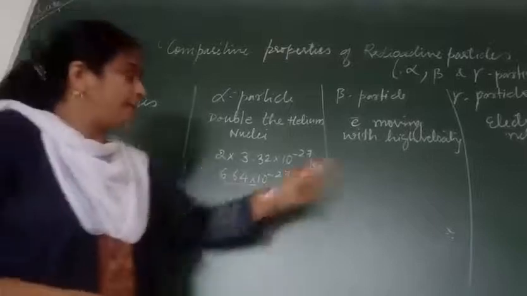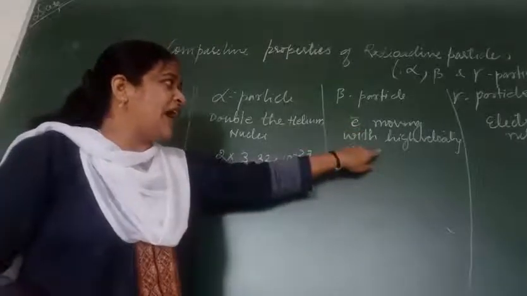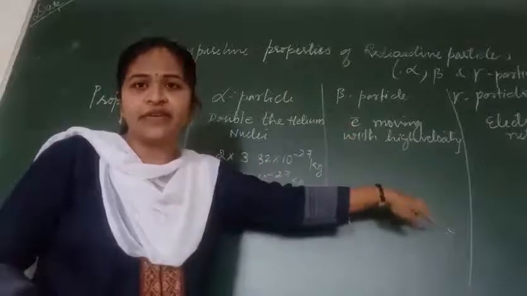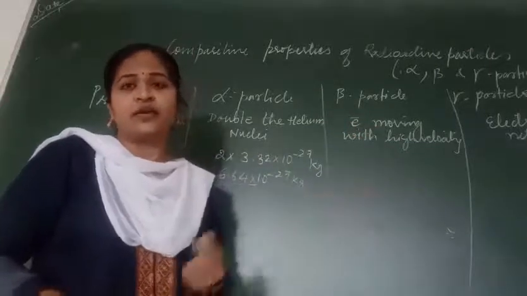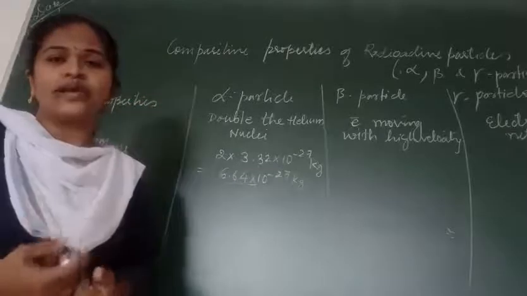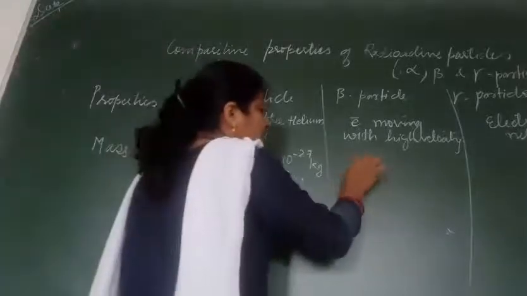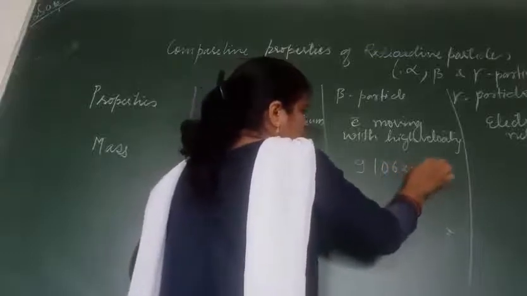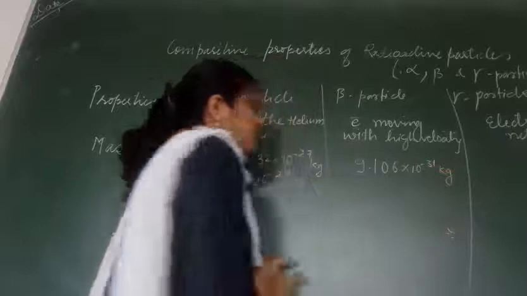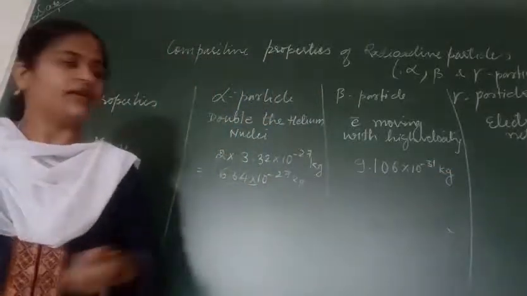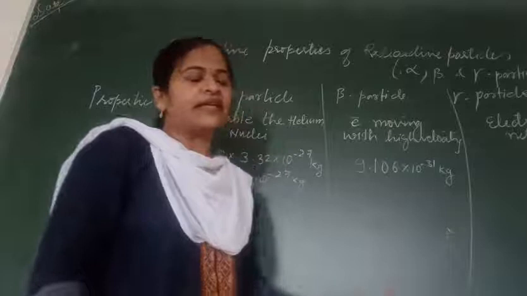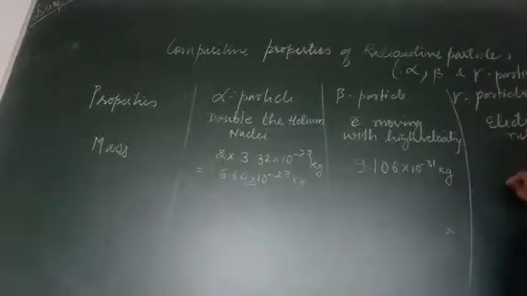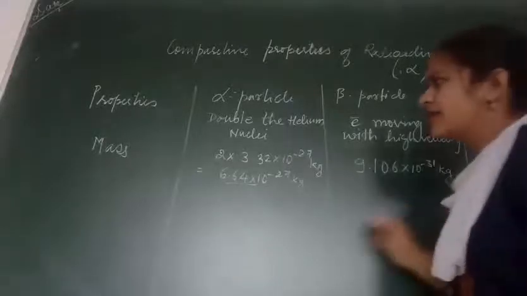Then speaking of the beta particle. Beta particle is a high moving electron moving in high velocity, or we can say it is equal to a fast moving electron. So electron mass is 9.1 into 10 raised to power minus 31 kg. So mass of a beta particle is 9.1 into 10 raised to power minus 31 kg, and a gamma particle doesn't have any mass. So mass of gamma particle is nil, no mass at all, so keep it nil.